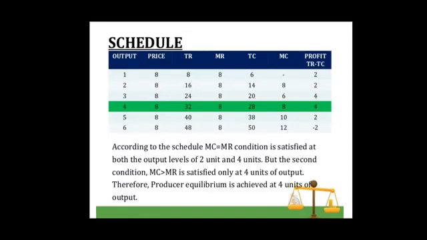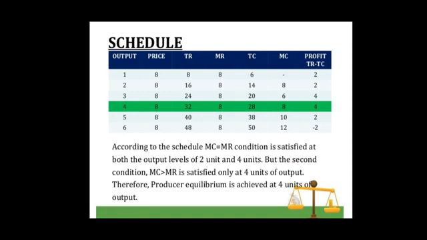Let us understand producer's equilibrium level with the help of a table where the market price remains the same and is fixed at rupees 8 per unit, as given in the table. So the first condition for producer's equilibrium is that marginal cost should be equal to marginal revenue. Now look at the table carefully. This condition is satisfied at two levels of output, that is, when 2 units of output are produced and when 4 units of output are produced.